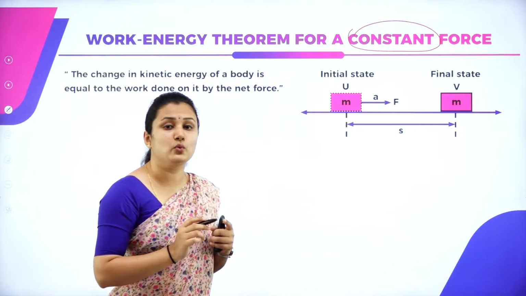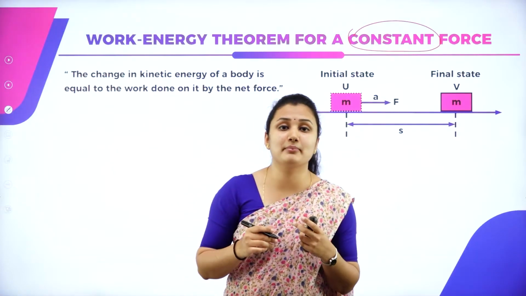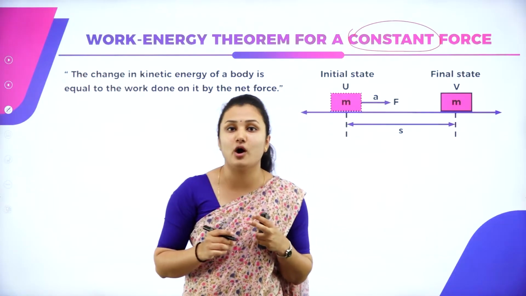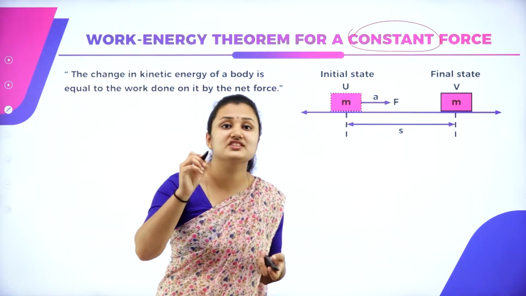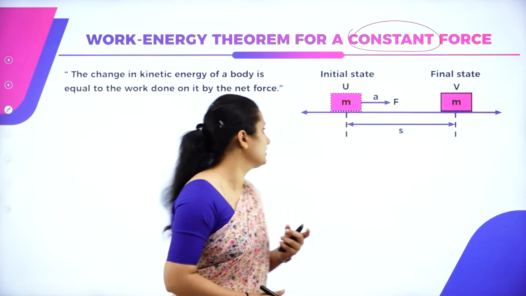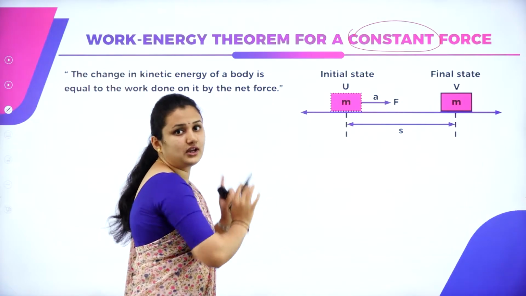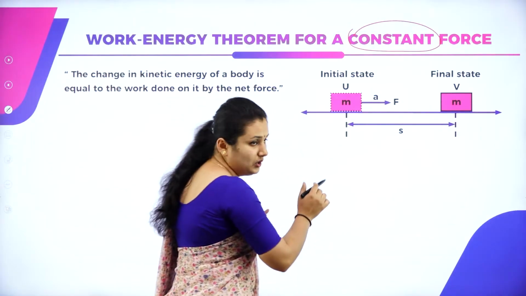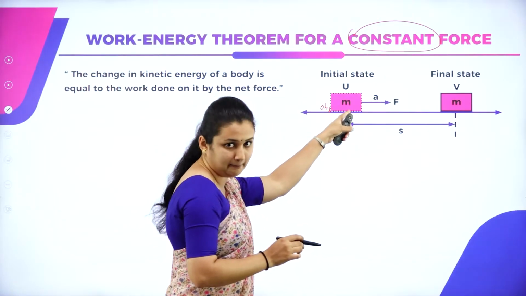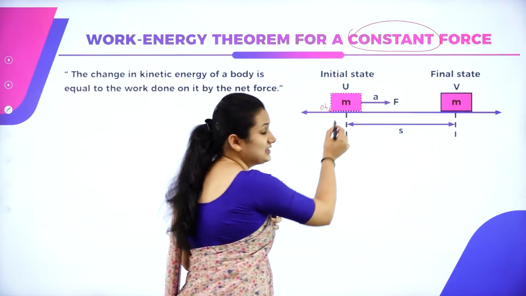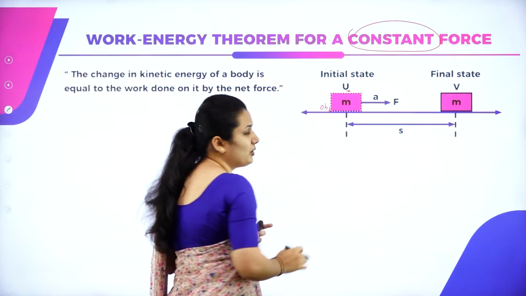What do you mean by the work energy theorem for a constant force? That means I am applying a constant force on the object to move from one position to another. The magnitude of force is not changing. It is constant. So look at the image here. Similar explanation that I had for kinetic energy. This is an object which has a certain mass m. The initial state, the velocity of the object is u.